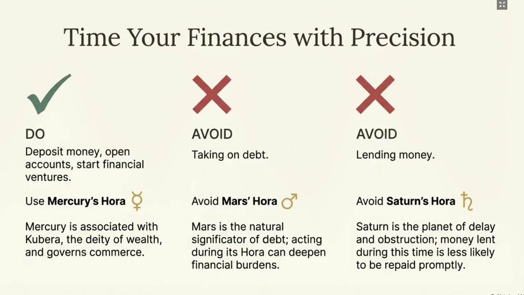There are some malefic planets and some benefic planets. In general, Saturn and Mars come under the malefic planets. Jupiter, Venus, Mercury are considered benefic planets. So for good, auspicious activities, it's good to start in the hora of benefic planets.